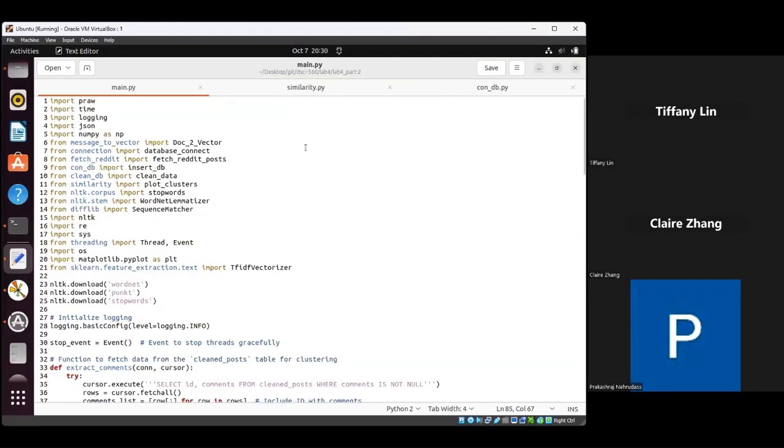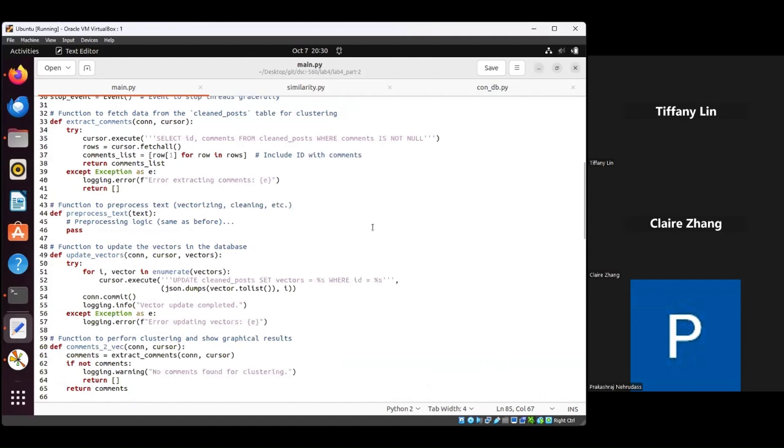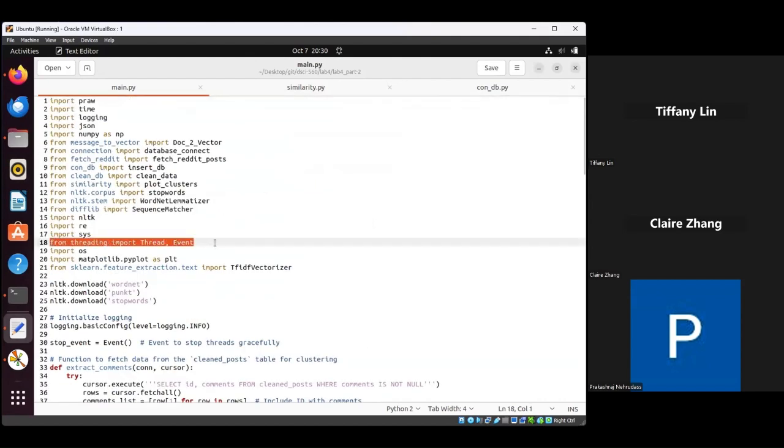For Lab 4 Part 2, the final requirement is the automation. For that, I've taken the scripts from Lab 4 Part 1, like database connection, cleaning, and fetching Reddit posts. And for automation, I've used the multi-threading concept in Python. What this basically does is run the thread with a timeout, which is specified by the user. And when the user enters quit in the terminal, the program stops execution and exits.